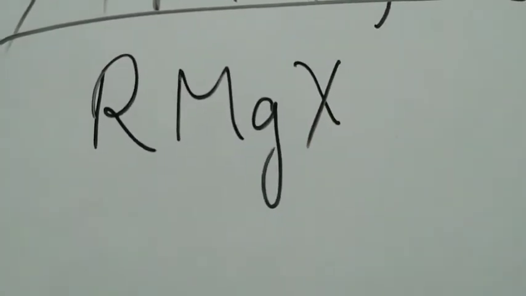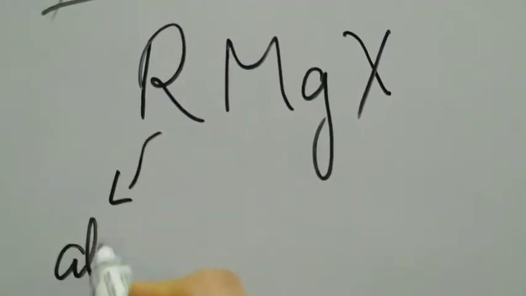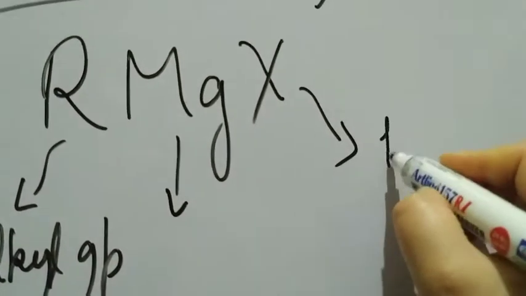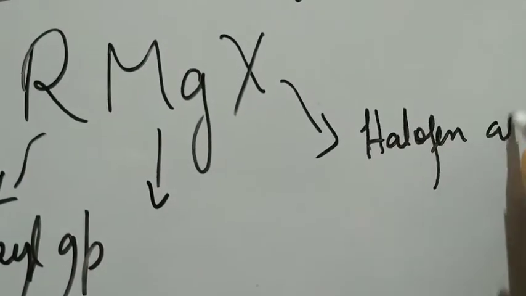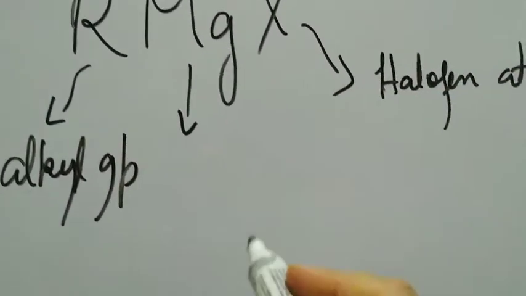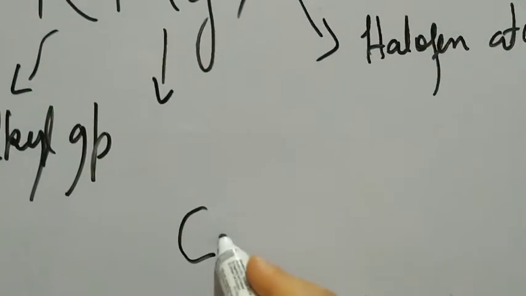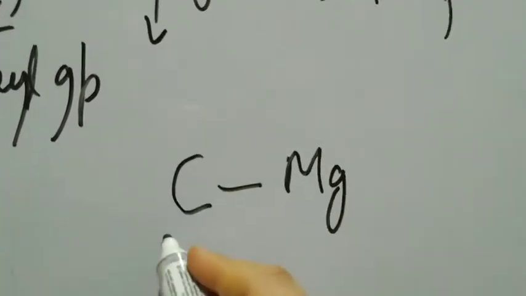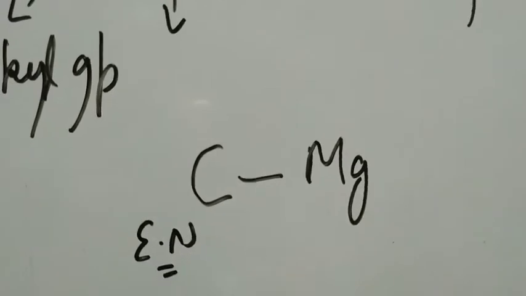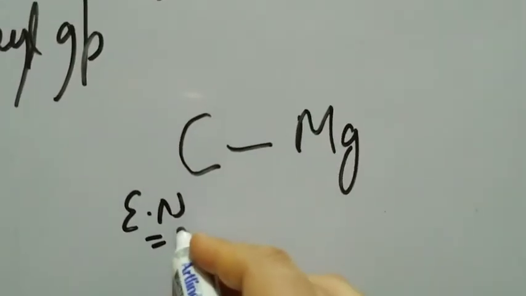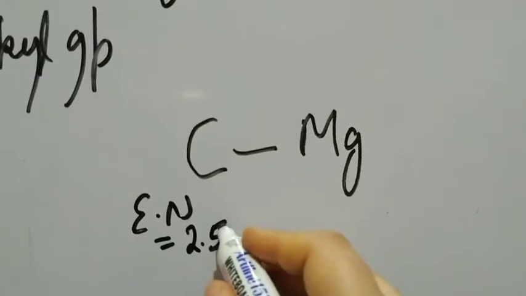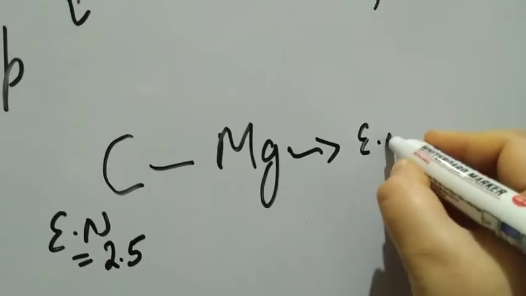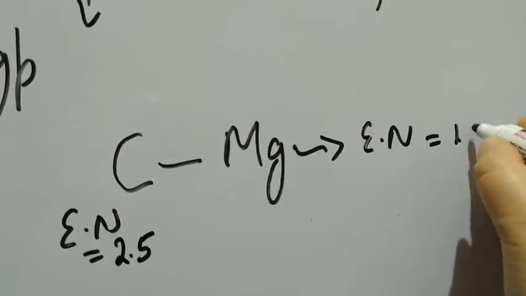The general formula is RMgX. In this Grignard's reagent, there is an alkyl group, there is magnesium present in it, and there is a halogen atom. Right? Now let's try to understand the chemistry of this. The bond is between the carbon atom of the alkyl group and Mg. Now the electronegativity of this carbon atom is low compared to other electronegative elements. It is 2.5, I guess. Yes, 2.5. However, this magnesium is electropositive. Its electronegativity is very low, around 1.2.